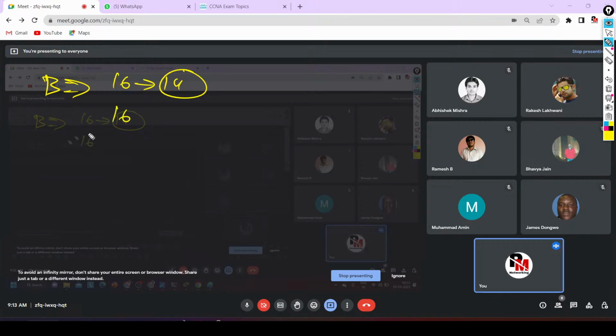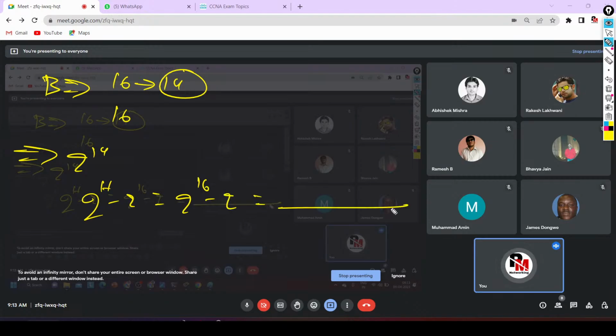So how many networks can we design from class B? 2 to the power 14. And the valid hosts of each network will be 2 to the power h minus 2, so 2 to the power 16 minus 2. Wow, we will get lots of valid IP addresses from class B.